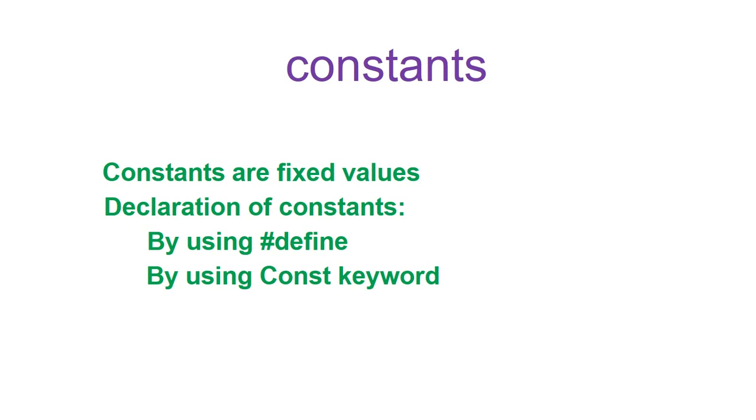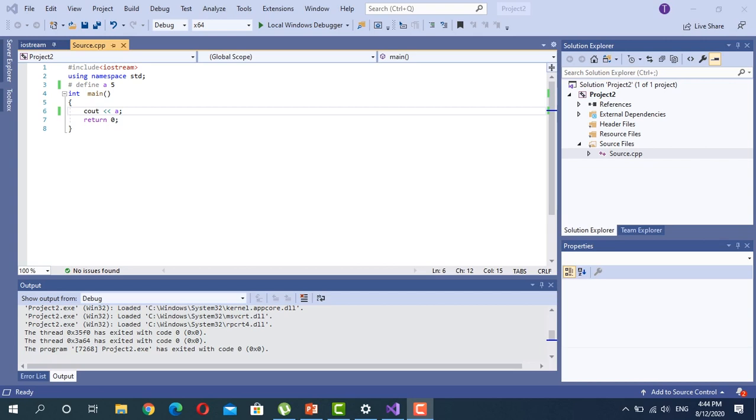I have written one program to explain the constants in C++. See this statement, #define a 5. Here a is a constant. I define this constant by using #define and assign a value 5 to it. After that, I print this a value by using cout statement. Now I will run the program.